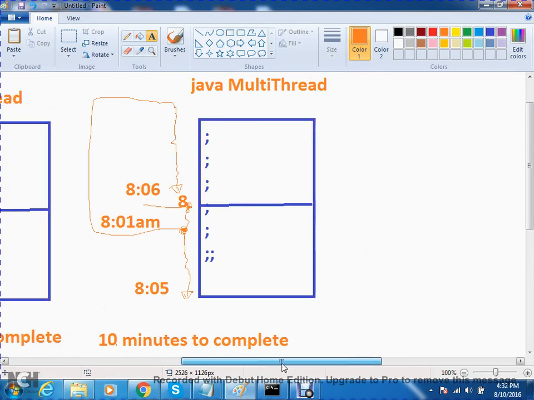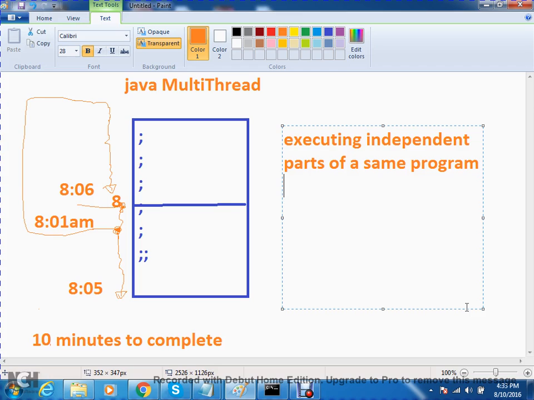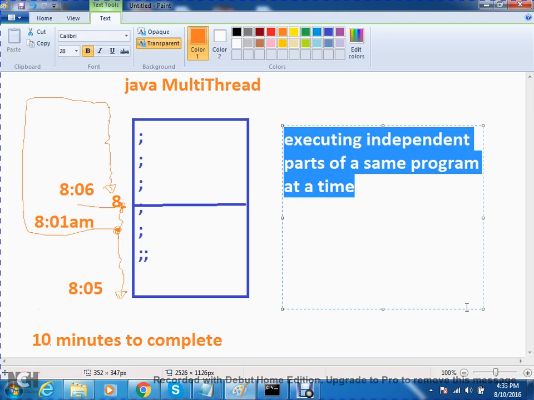Now let us see the definition for this one. Both are independent parts. Executing independent parts of the same program at a time is called Java multi-threading. That's all. Executing independent parts of the same program is called what? Multi-threading in Java.